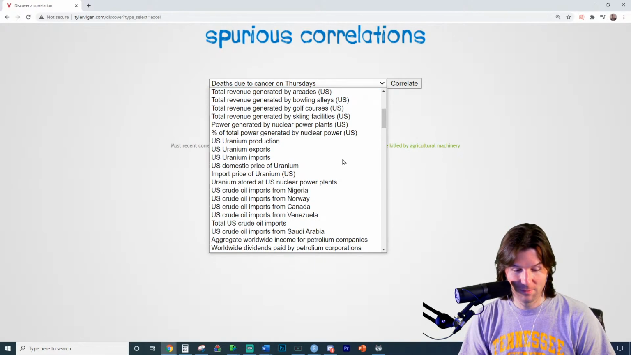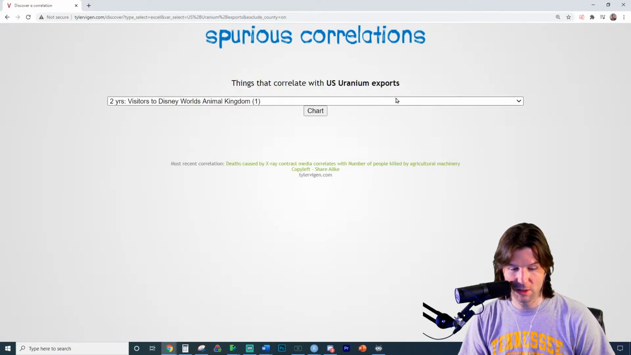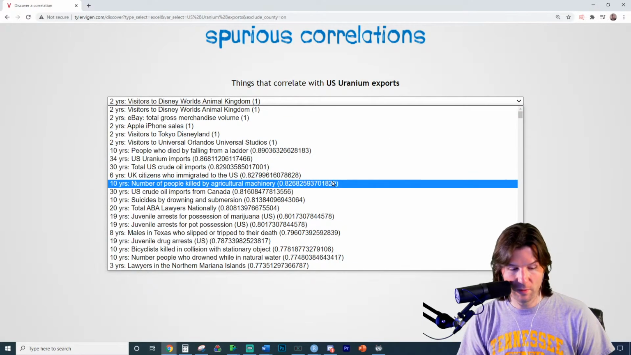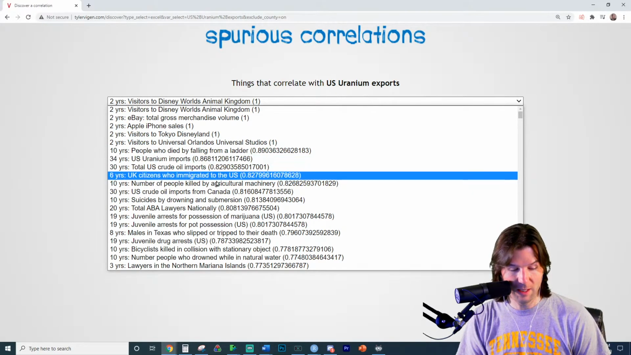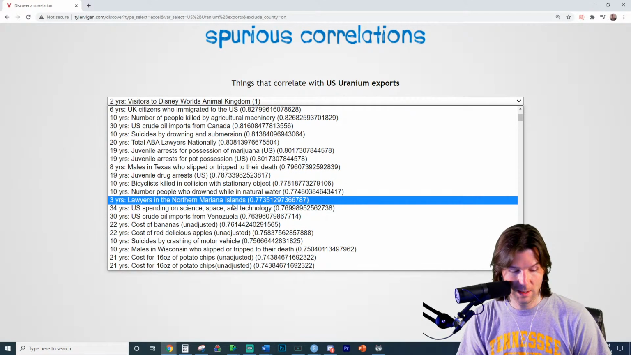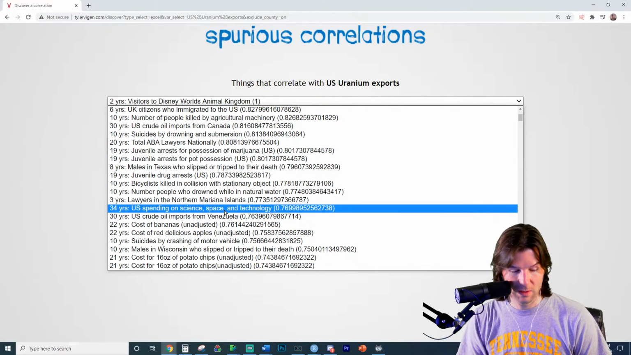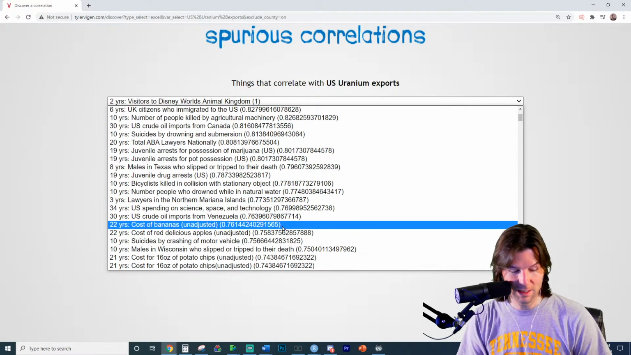So many U.S. uranium exports. So let's go to U.S. uranium exports. And it's looking for correlations with U.S. uranium exports. So we've got here, these are obvious. This is a cause and effect right here. Total ABA lawyers nationally. So juvenile drug arrests, spending on science. That's, everyone does that one. Cost of red delicious apples.